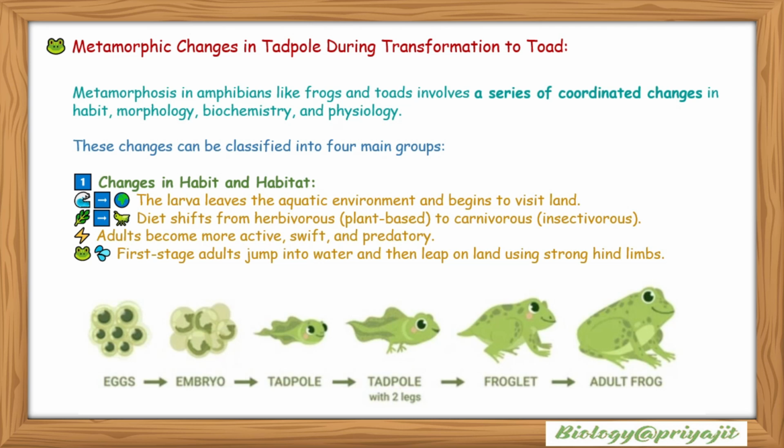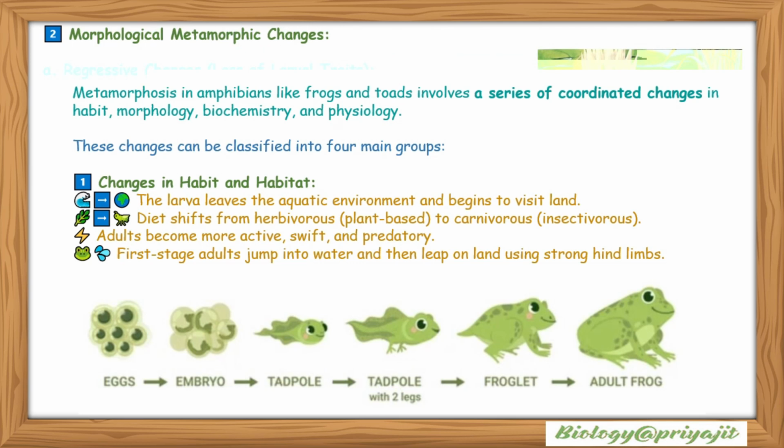Their diet shifts from herbivorous or plant-based to carnivorous or insectivorous. The adults become more active, swift and predatory. The first stage adults jump into water and then leap on land using strong hind limbs. This is the diagram showing the development of eggs into embryo, then tadpole with two legs, then froglet, and ultimately the adult frog will be transformed.